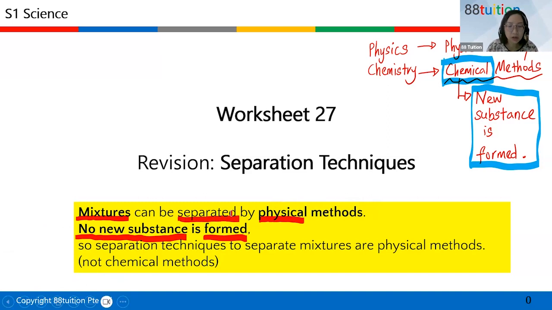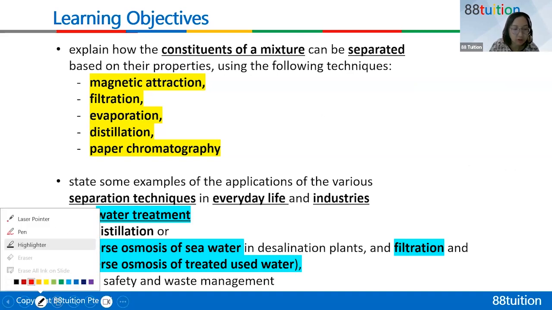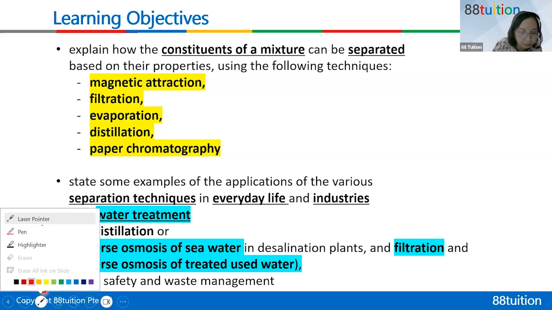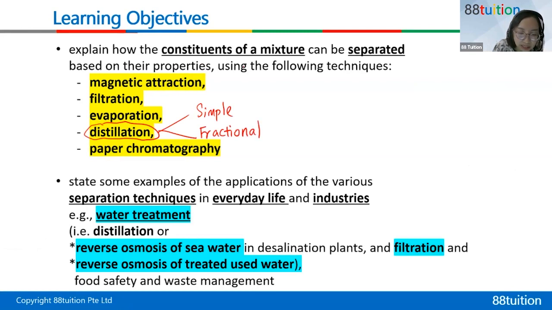In your syllabus for set 1 and set 2 syllabus document, you need to learn all these methods, separation techniques, which I've showed the videos to you. But do take note that distillation actually is separated into 2 types. Have you learned these 2 words, simple and fractional, in school? Can you type yes or no? Or does your teacher just teach you the word distillation? Does your teacher teach you simple distillation and fractional distillation? If yes, you type yes. No, you type no.